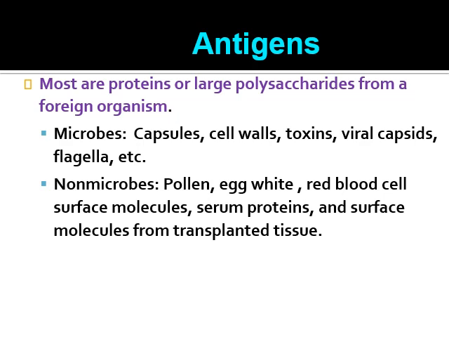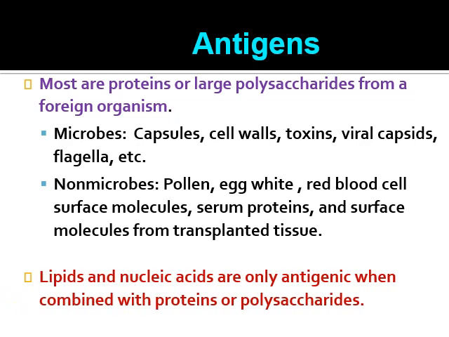It can be pollen, egg white, RBC surface molecules, serum proteins, and surface molecules from the transplanted tissue. Anything which evokes an immune response is known as an antigen. It can be either a microorganism or a non-microorganism. Usually they are proteins or polysaccharides in nature. Lipids and nucleic acids are only antigenic when combined with proteins or polysaccharides. They are not directly antigenic.